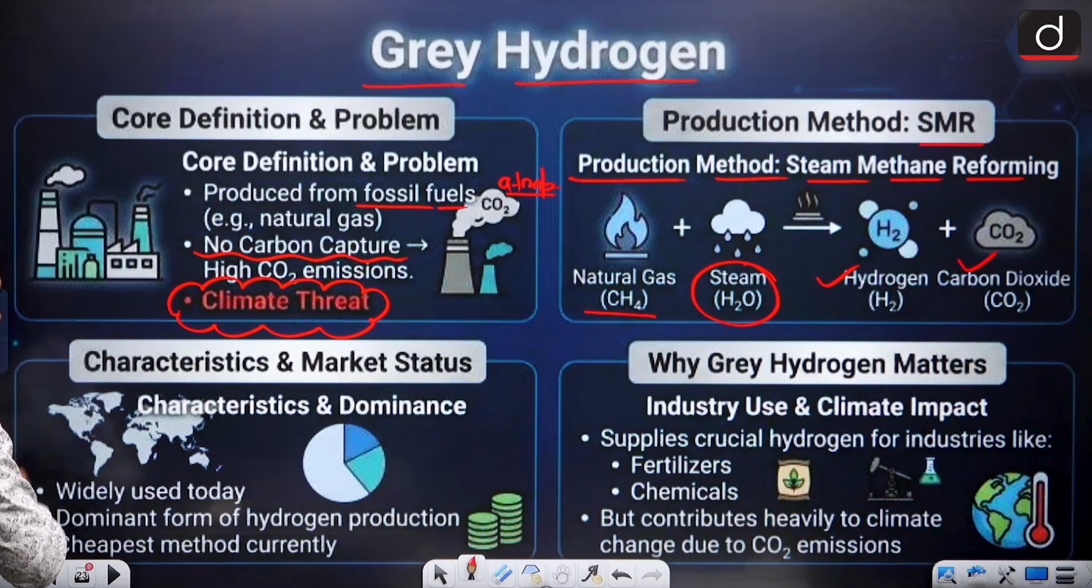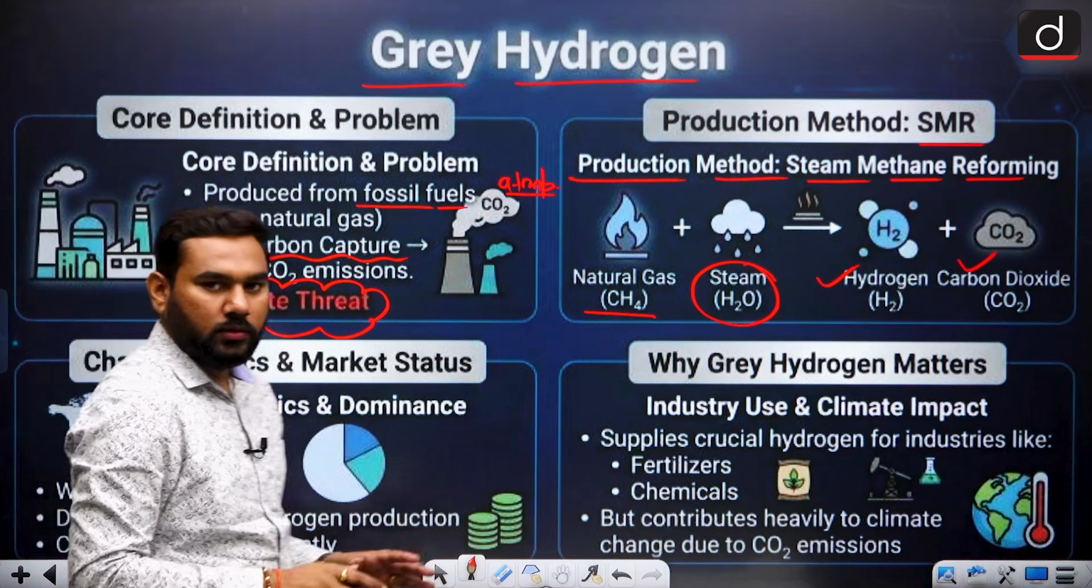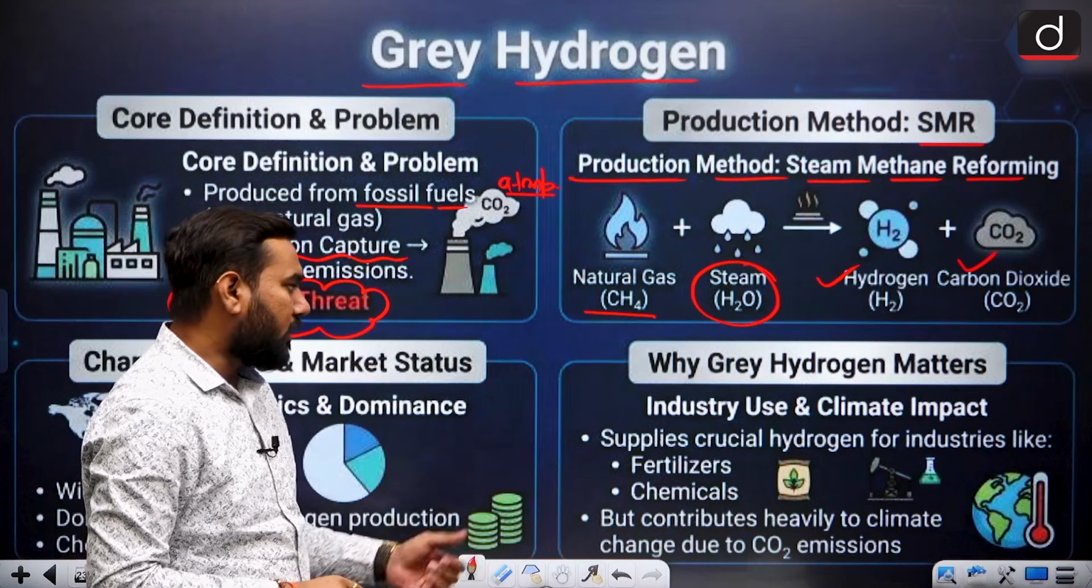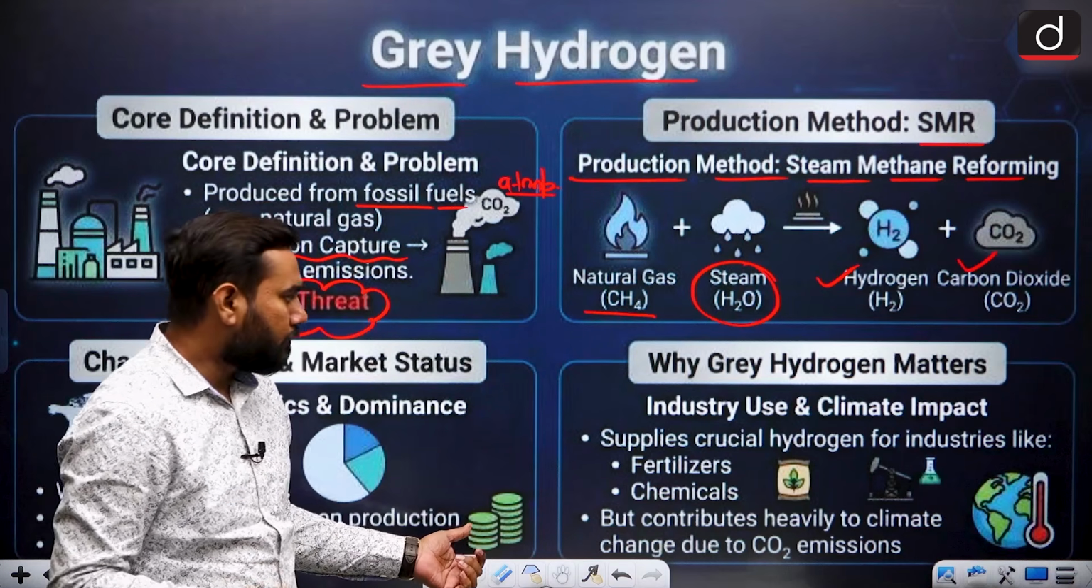If we talk about the characteristics, it is widely used today. That's why the climate is threatened. It is dominant in hydrogen production, and it is currently the cheapest method. So for maintaining the cost, lots of industries can be run with grey hydrogen, but this can create a big problem for the atmosphere.